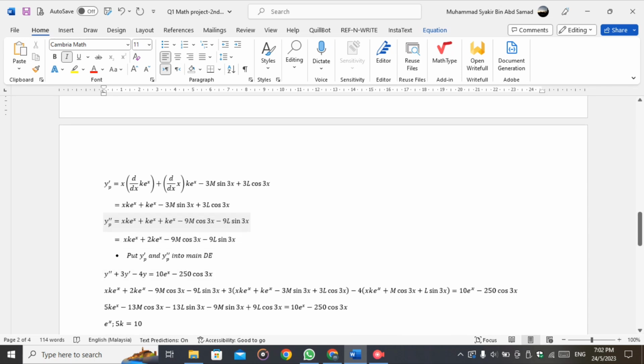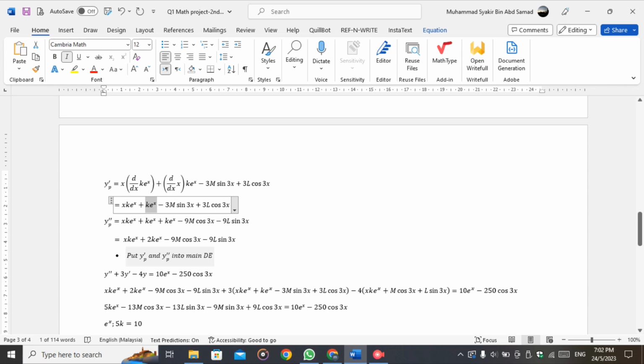For the next equation, when we do the second derivative, we get x k e^x + k e^x + k e^x − 9m cos 3x − 9l sin 3x, where here we use the product rule again, and when you differentiate k e^x, it gives the same. So we get x k e^x + 2k e^x − 9m cos 3x − 9l sin 3x.